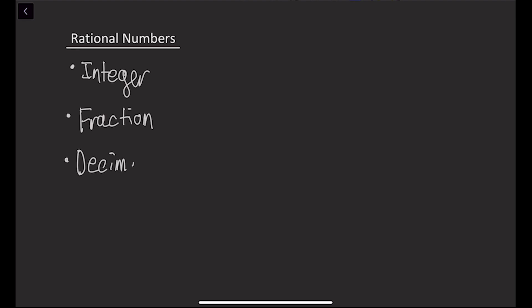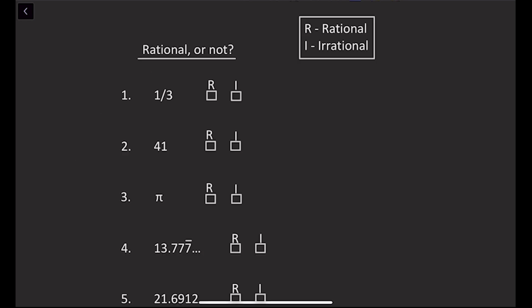Before we really start, let's identify what a rational number is. Let's make a list. A rational number can be any number that's an integer, basically any whole number, positive or negative. It can be a fraction, something over something, or it can be a decimal. But remember, if that decimal goes on or repeats, it must have a pattern. Now, let's do some practice.